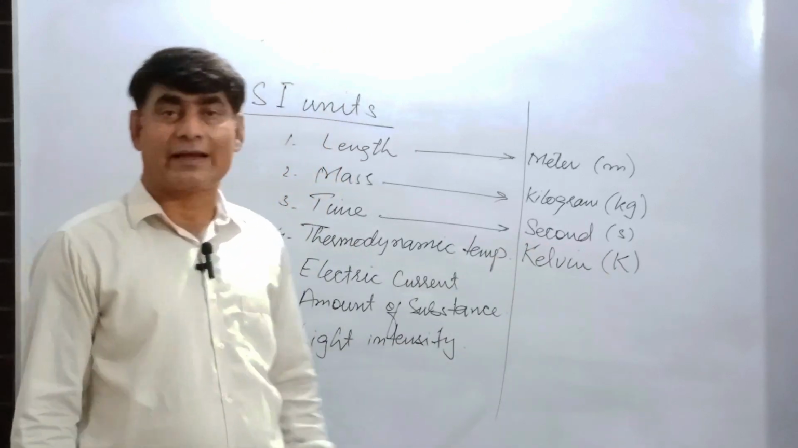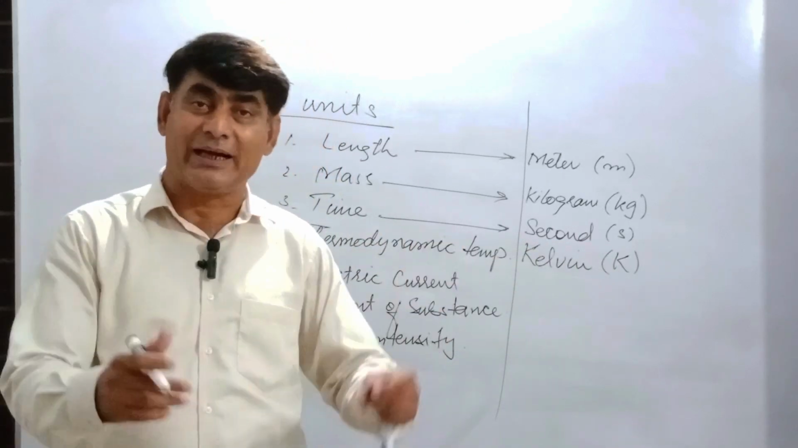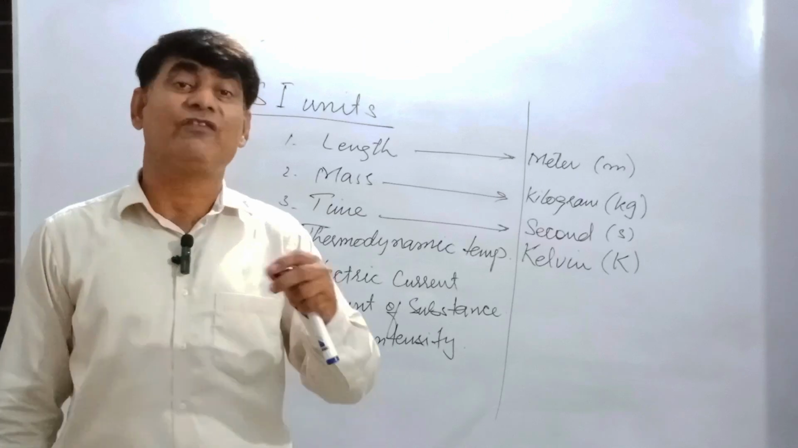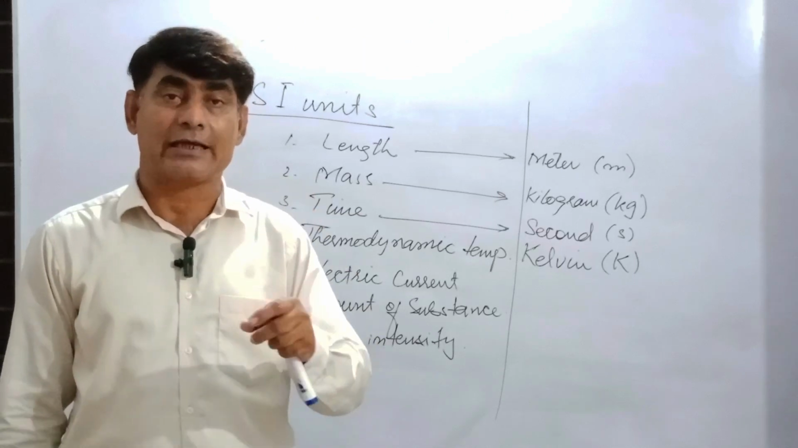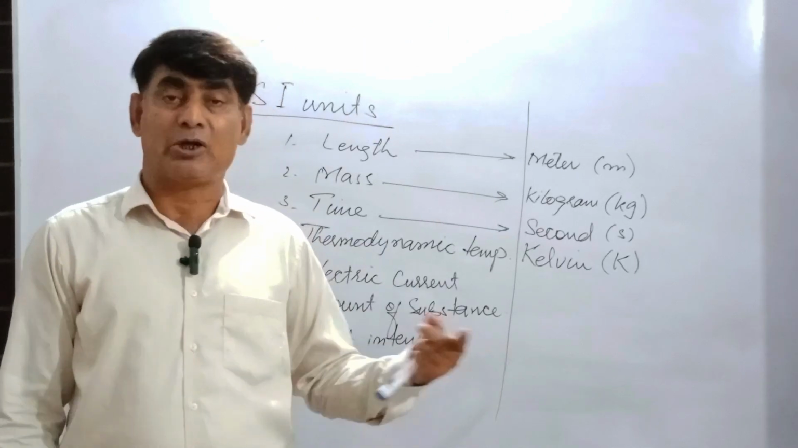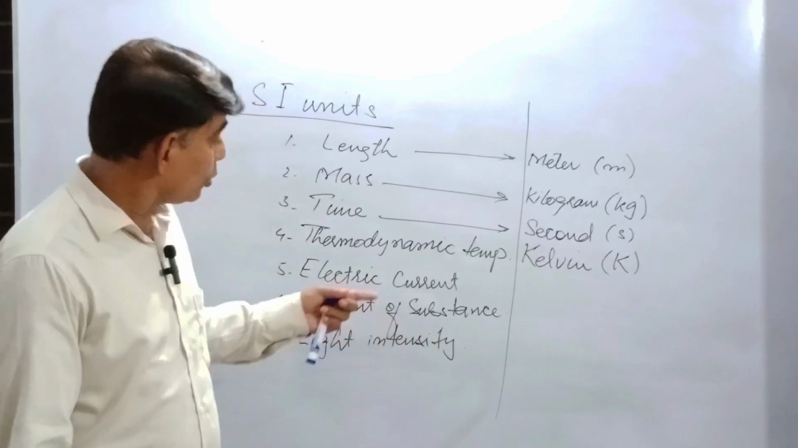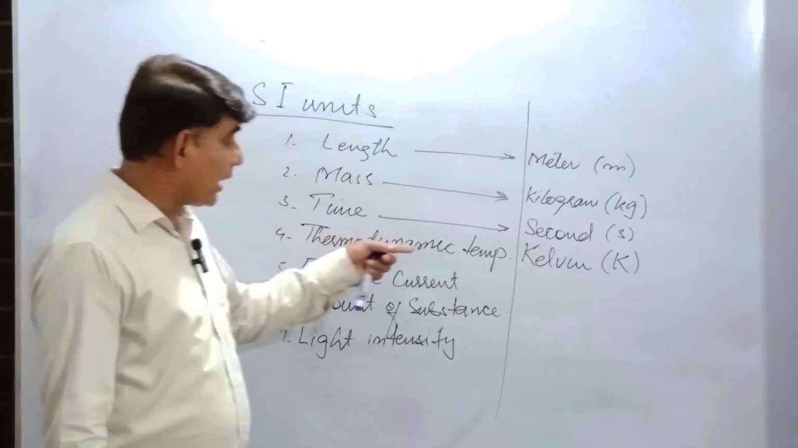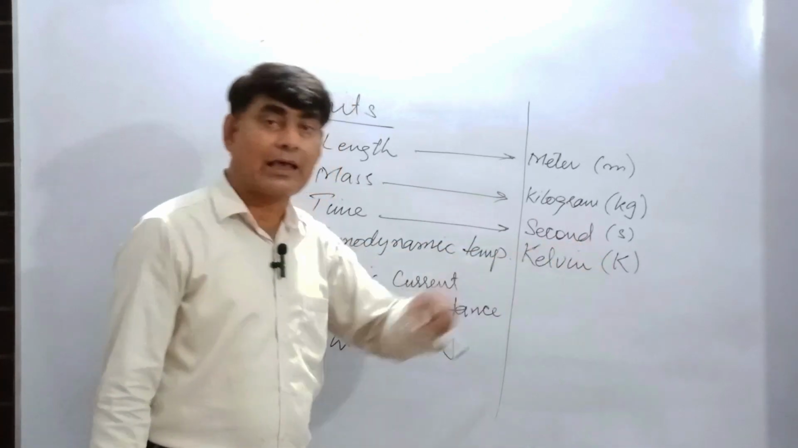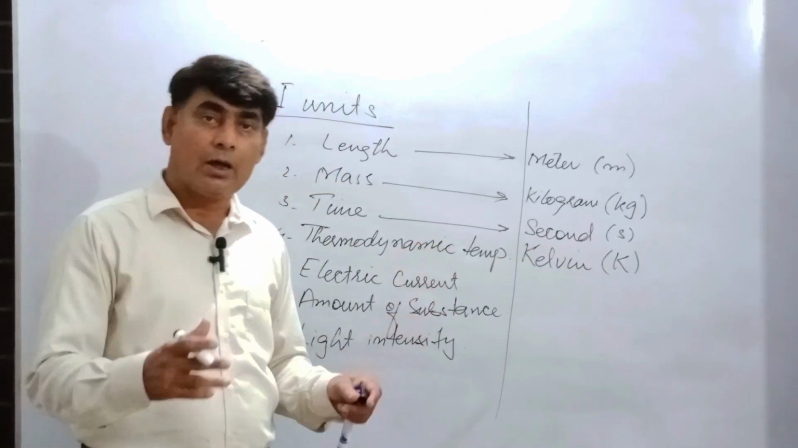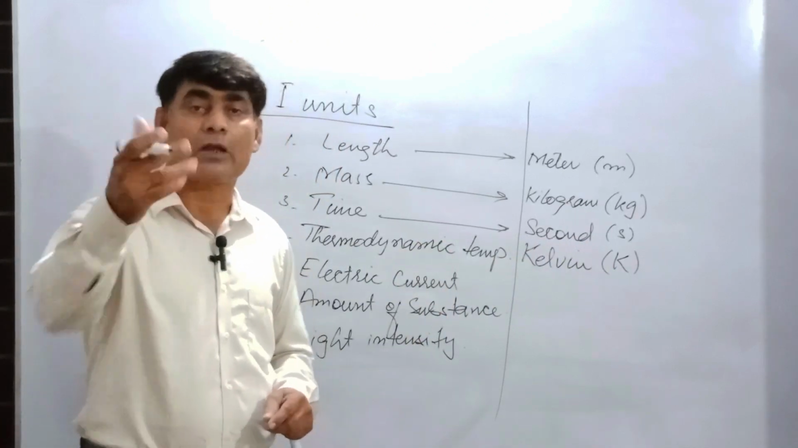That would be equal to the temperature in degree Celsius after adding 273. So when we add 273 to the temperature mentioned in degree Celsius, we have the thermodynamic temperature in Kelvin. There is a story, inshallah we will discuss it in the chapter of thermodynamics.